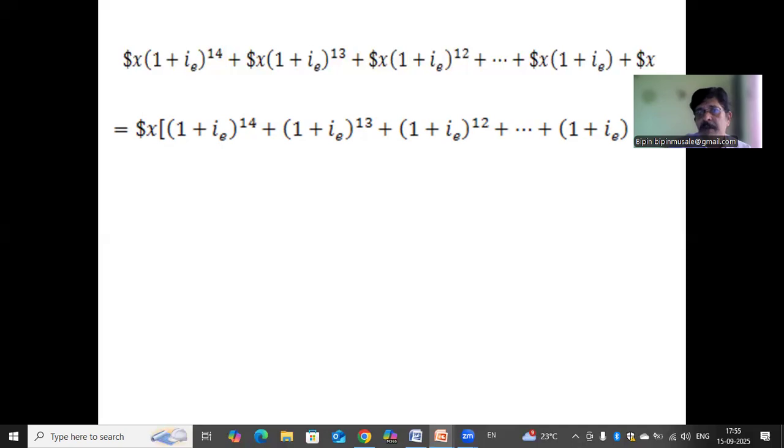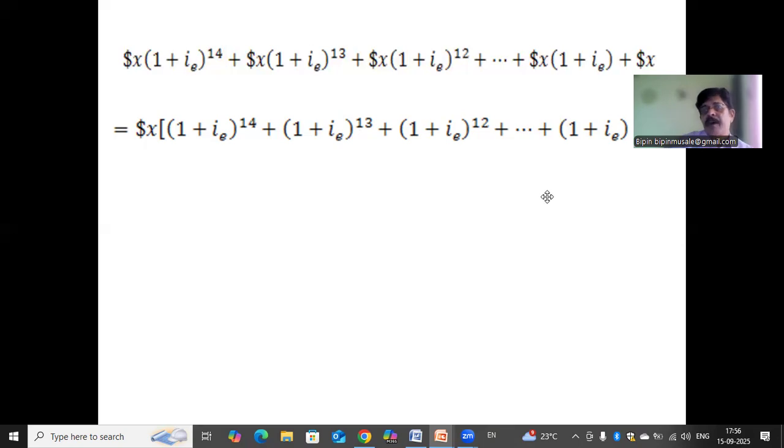Inside the bracket it is 1, then 1 + i_e, then (1 + i_e) raised to 2, and so on up to (1 + i_e) raised to 14. This is the geometric progression where the first term is 1 and the common ratio is 1 + i_e.